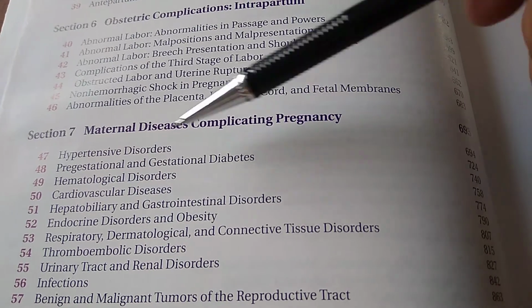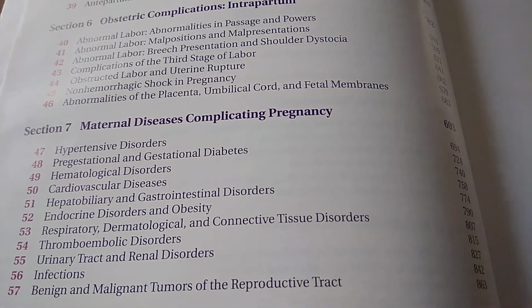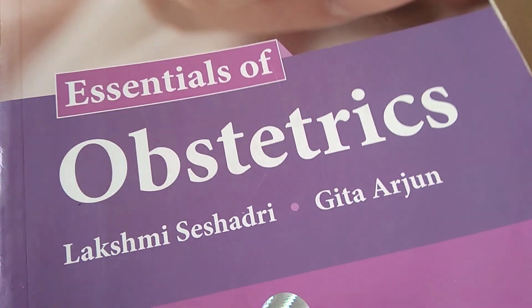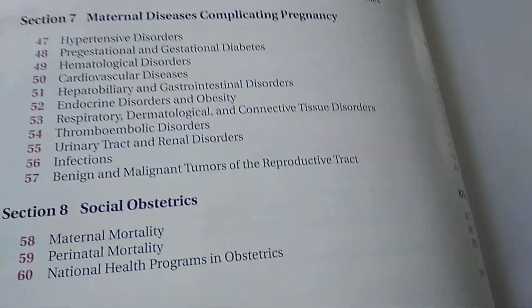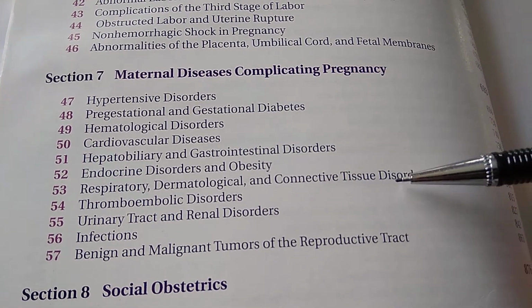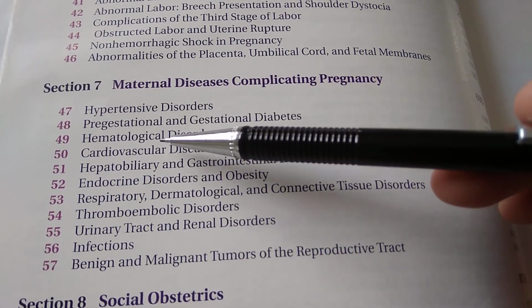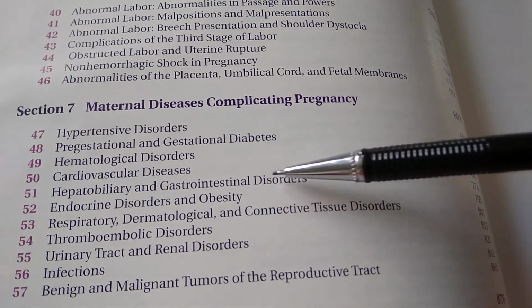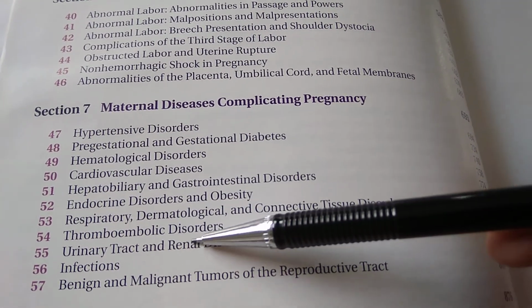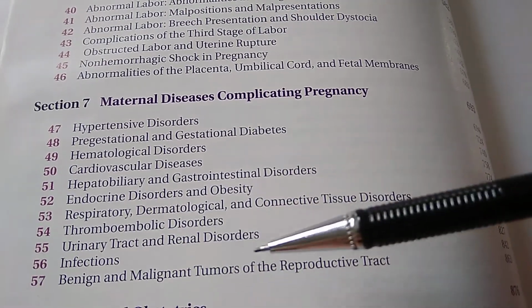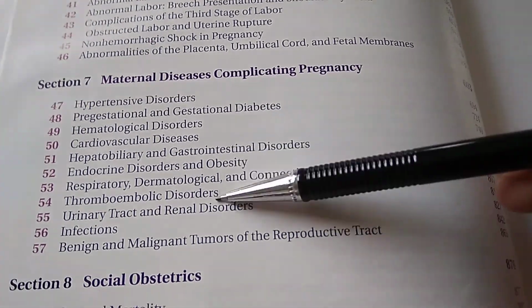Pre-gestational and gestational diabetes. Yes, focus guys, what are we looking at? We're looking at this book, Essentials of Obstetrics. So we're just at the end of the content. So endocrine pathologies, respiratory, dermatological, connective tissue disorders, cardiovascular diseases, hematological, hepatobiliary, gastrointestinal disorders, then thromboembolic disorders, urinary tract disorders, renal disorders, infections, tumors of the reproductive tract, etc.